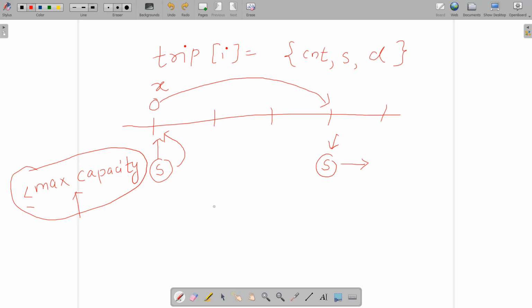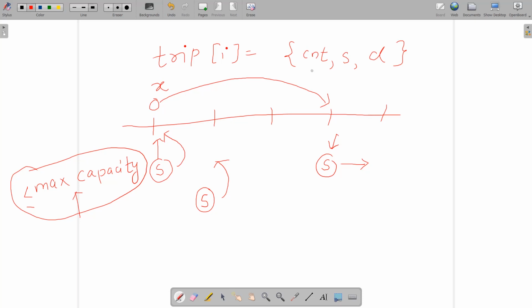So we need to check that at any step when s passengers enter this car, it should always be possible for the maximum capacity of the car to hold all of them.